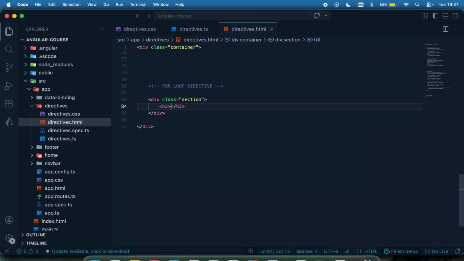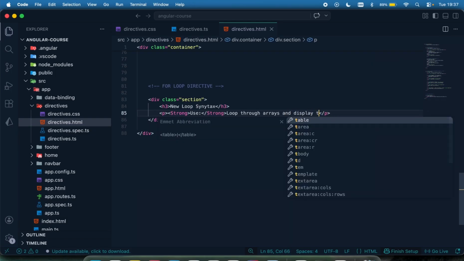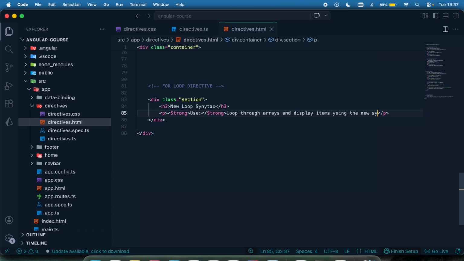So I'm just going to say history, and I'm just going to call this new loop syntax, and that's going to be a P. I'm just going to say strong like this, say use, let's say loop through arrays and display items using the new syntax, something like that. Okay.